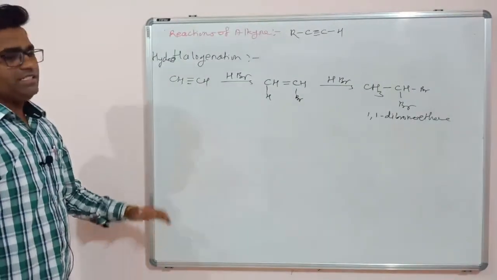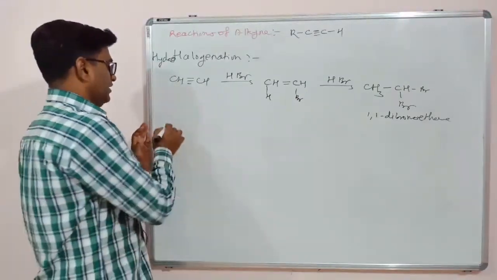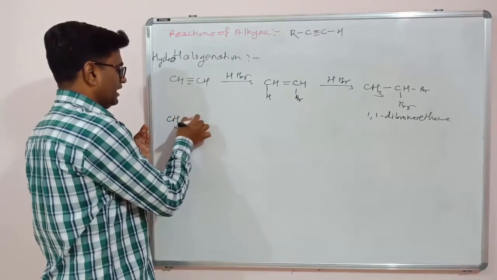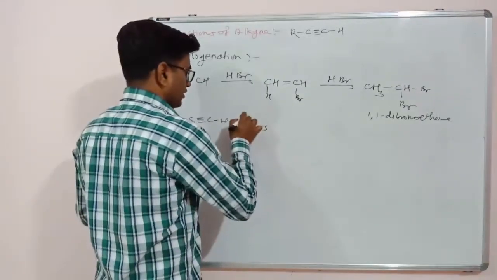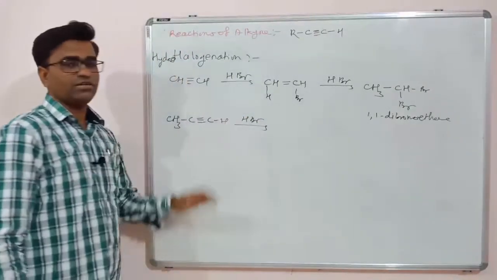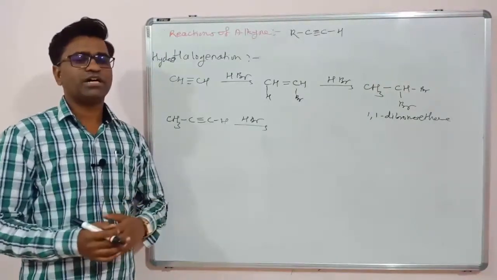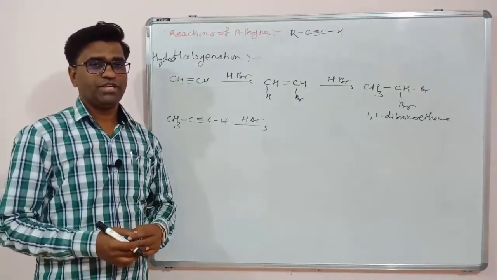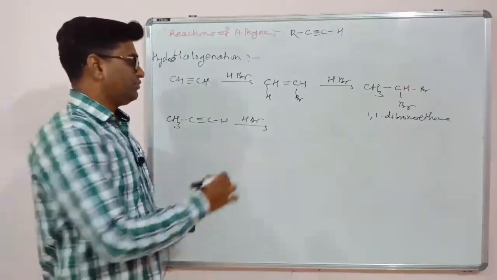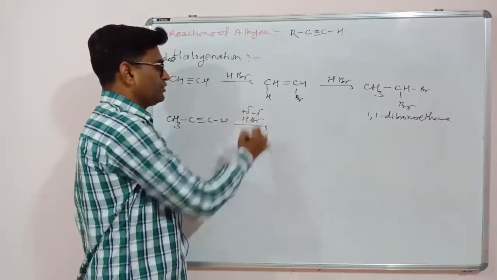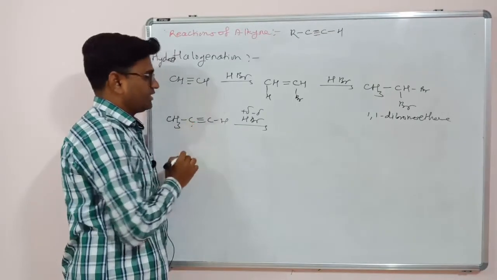So for symmetrical alkenes, symmetrical alkynes, that will be much easier. But what if there is an unsymmetrical alkyne? So this is propyne, that is an unsymmetrical alkyne. As we know, these addition reactions go via Markovnikov's rule. What is Markovnikov's rule? In an addition reaction, the negative part of the reagent goes to that carbon atom which has a lesser number of hydrogen atoms.